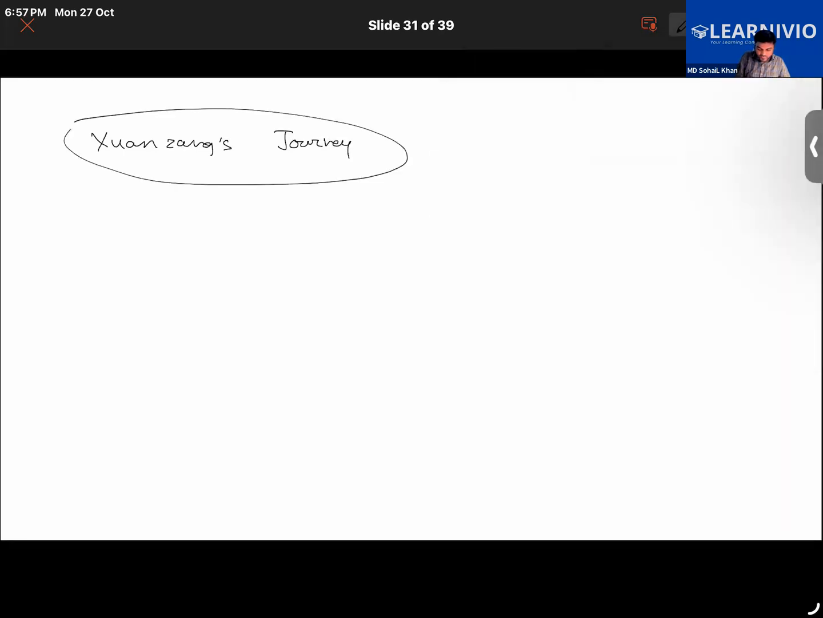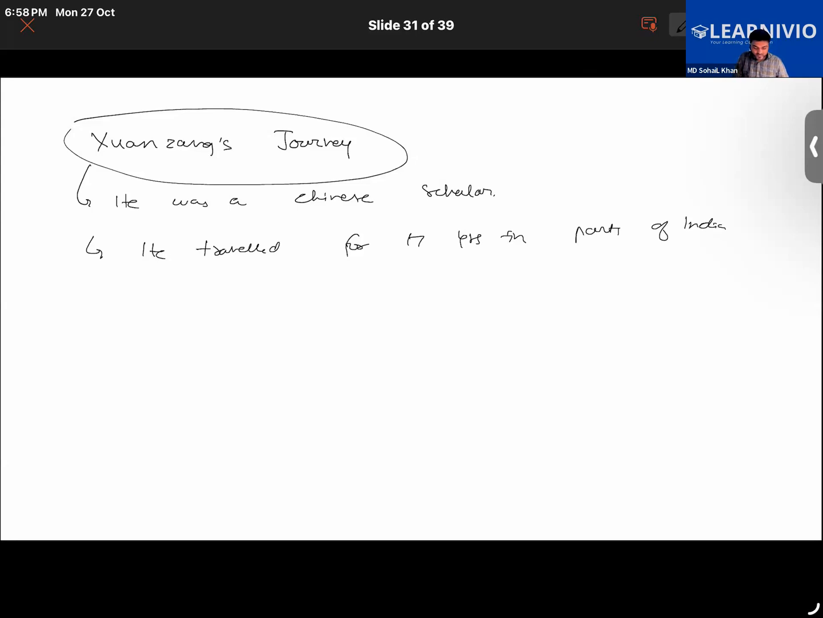Who was he? He was a Chinese scholar. For how many years did he keep traveling? 17 years, in parts of India. Which religion did he study? Buddhism. So he studied Buddhism in India.